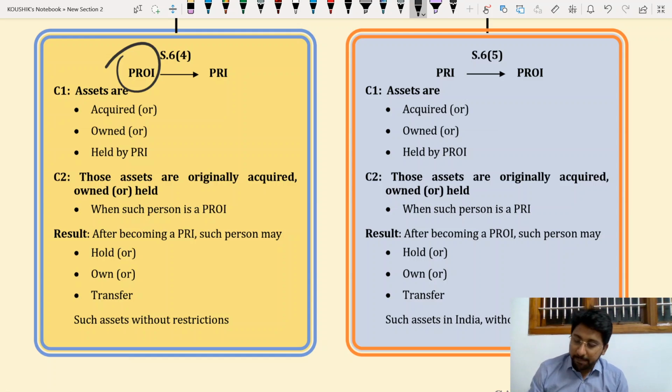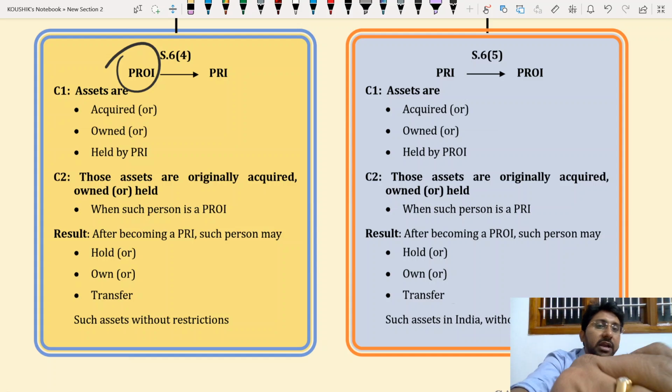Now answer, I purchased an asset in India as a PRI, later became a PROI. After becoming a PROI, I have some Indian assets or not? Those are not Indian assets acquired after becoming PROI. Those were acquired when I was a PRI, but due to transformation of my resident status, they became the assets of a PROI. Therefore, those assets can be held, owned, or transferred without any kind of restrictions. This is what 6.4 and 6.5 want to convey.